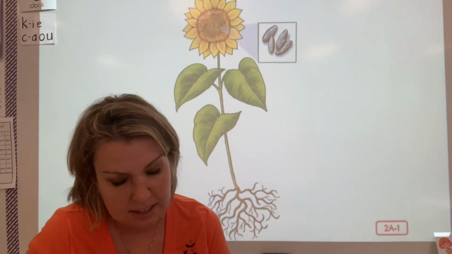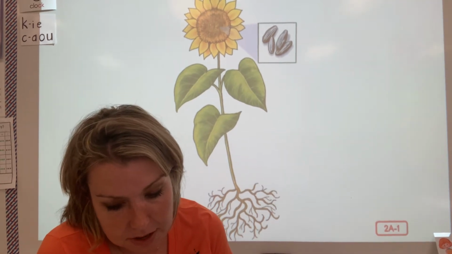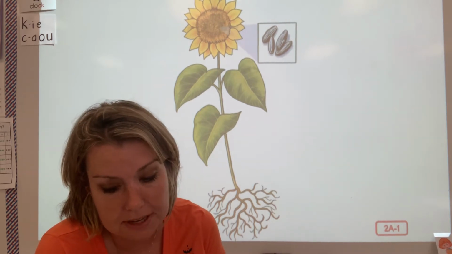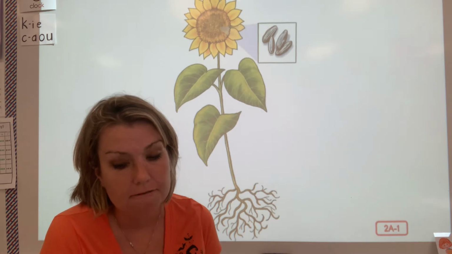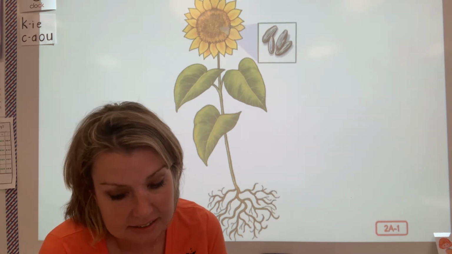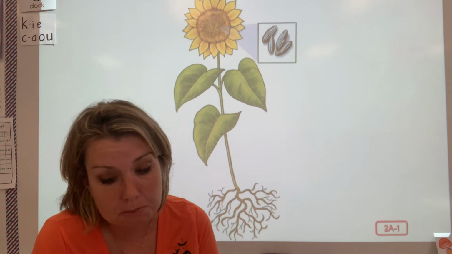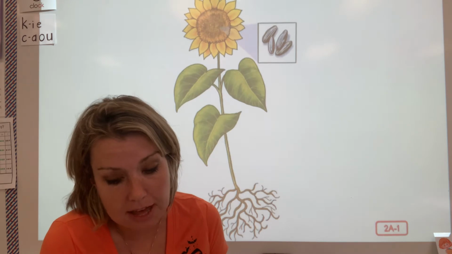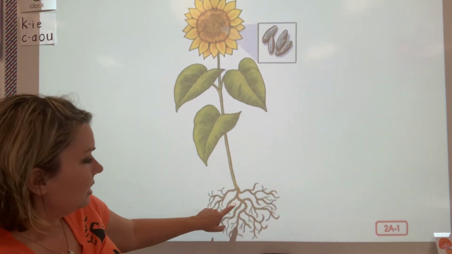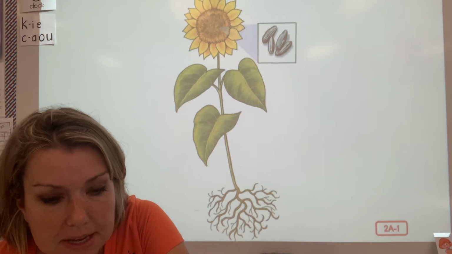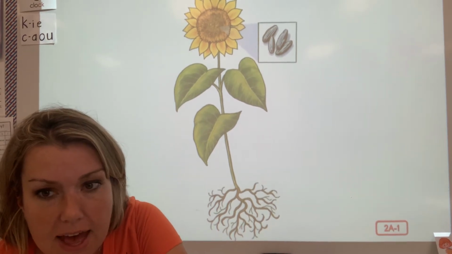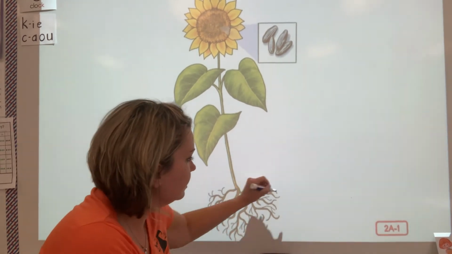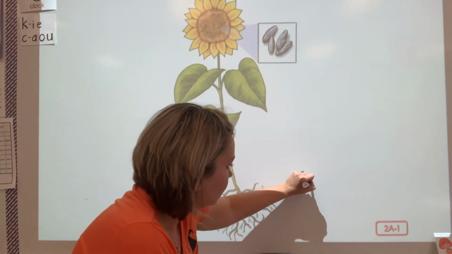Let's listen. Even though there are many, many different kinds of plants living in our world, all plants need nutrients: food, water, air, and light. Most plants also have smaller basic parts: roots, stems, leaves, flowers, and seeds. Here is an image of our roots. Down here, these are roots.